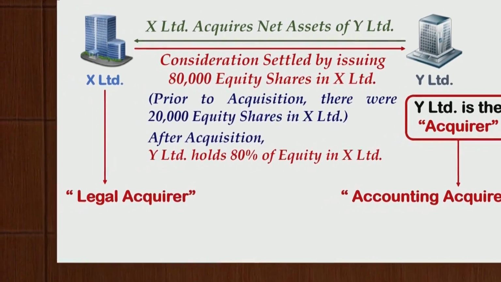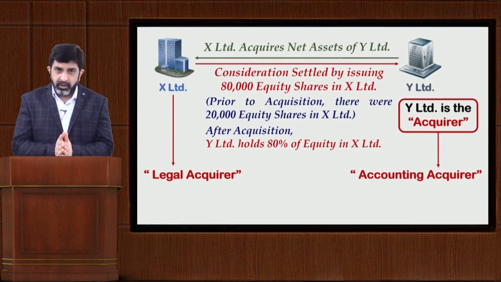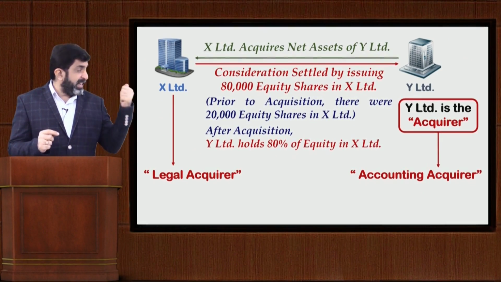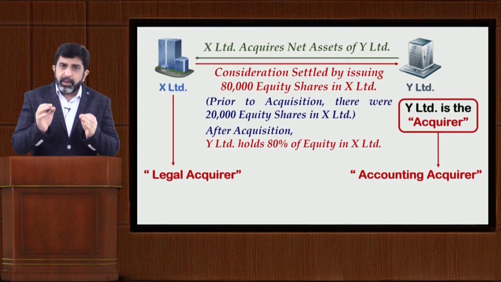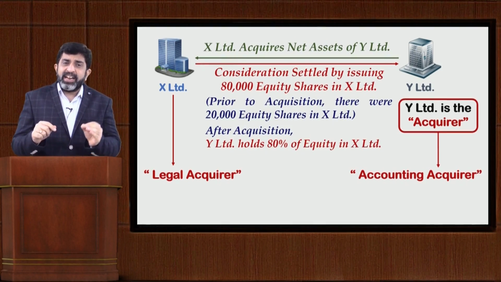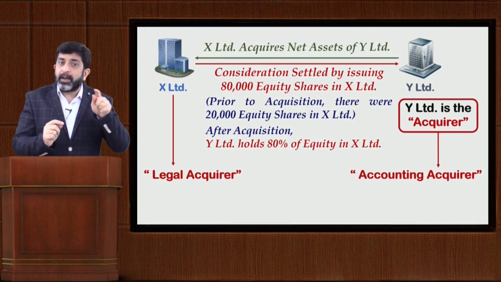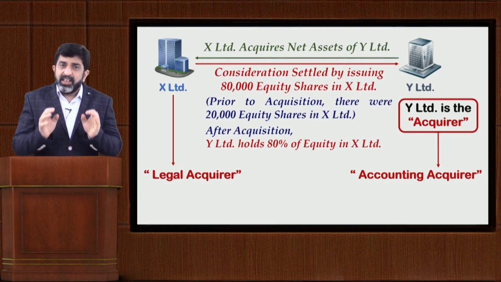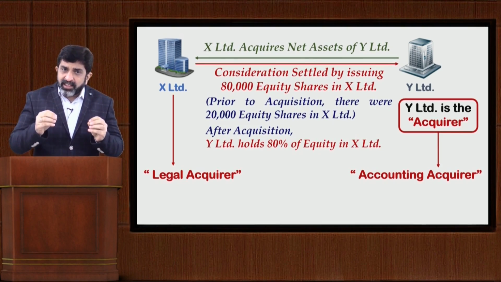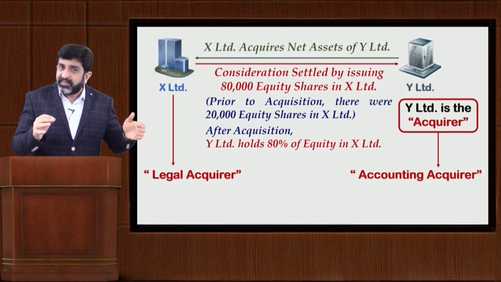Now let me talk something very important about this kind of situation. You will have to exercise a lot of caution when you are dealing with a situation like this, because in examination the question may ask you to identify the acquirer. Look into which type of acquirer the question is asking. If the question is silent, by default it is considered that the question is being asked from the viewpoint of Ind AS 103.